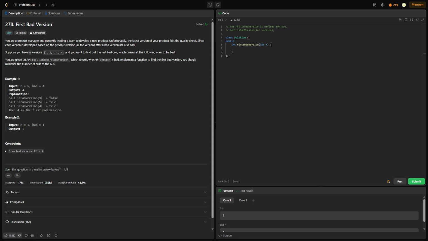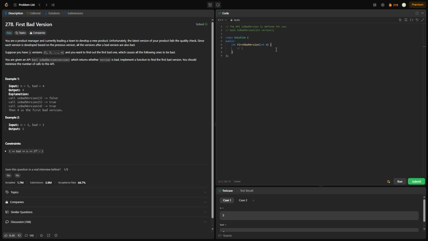You're given an API function bool isBadVersion with an input of version, which returns whether the version is bad. Implement a function to find the first bad version. You should minimize the number of API calls. So yeah, we basically know that we have 1 up to n versions, and at some point we get a bad version. We have to find where the first one occurs using that API call.